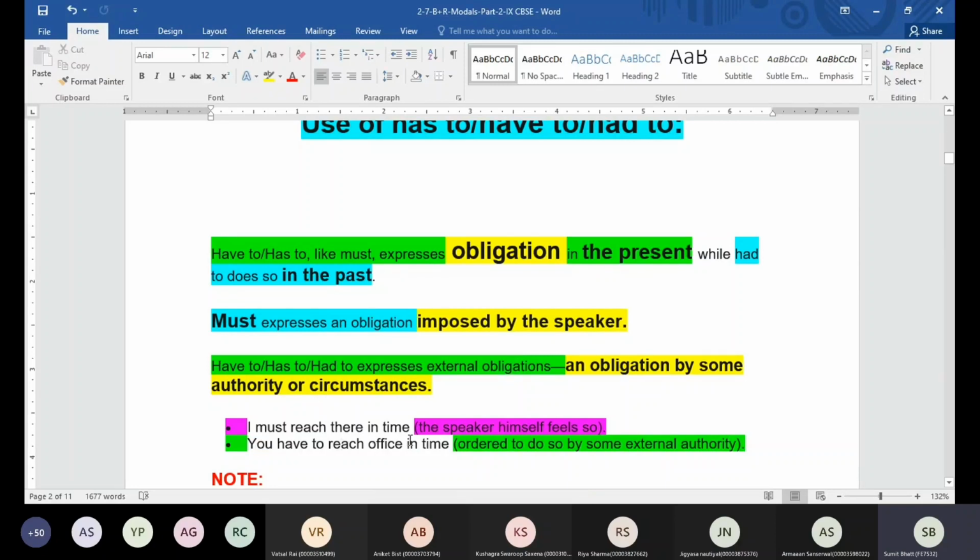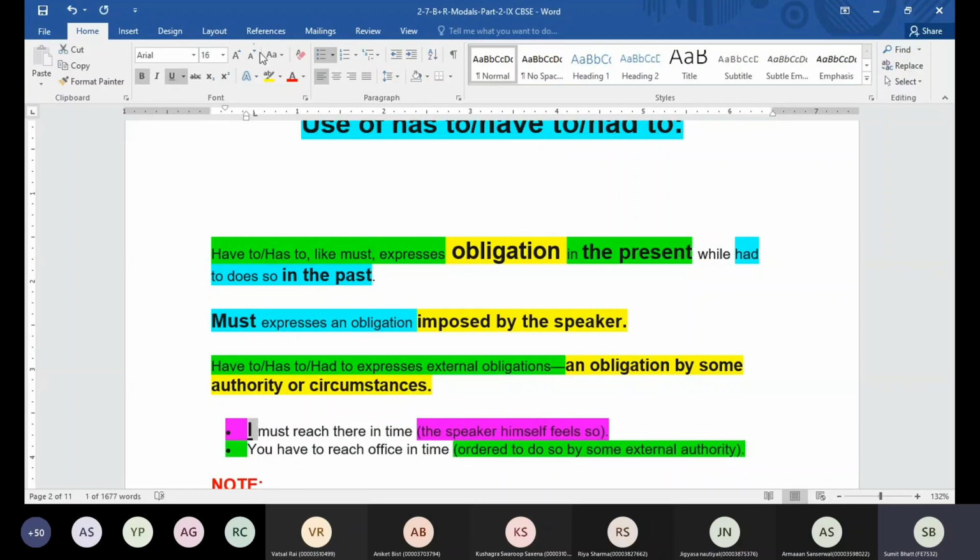So we have: I must reach there in time. When you say I must reach there in time, who is making this sentence? Who is the speaker here? The person who is making the sentence. Here I am the one making the sentence. So the person is saying, I must reach there in time. The speaker himself is feeling so. That is why we are going to use must here.